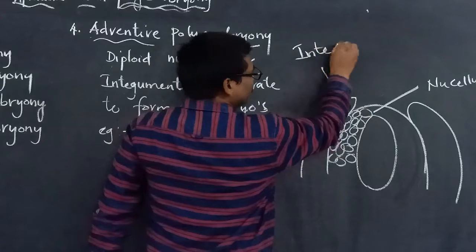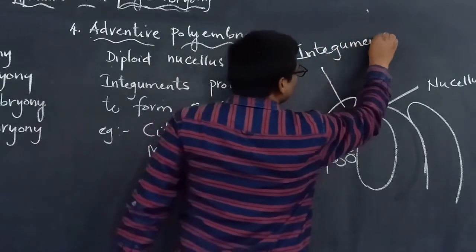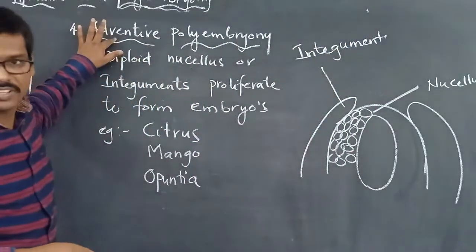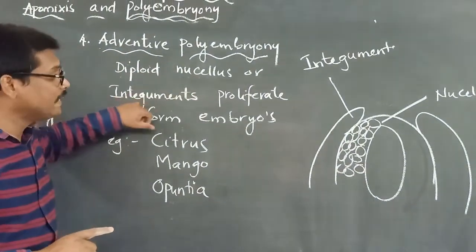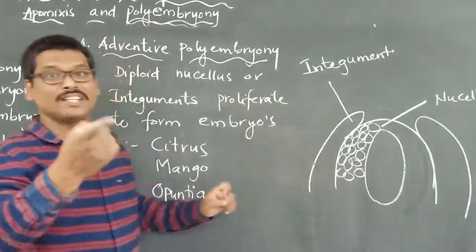Now in adventive polyembryony, nucellar cells or integument cells can develop into an embryo.